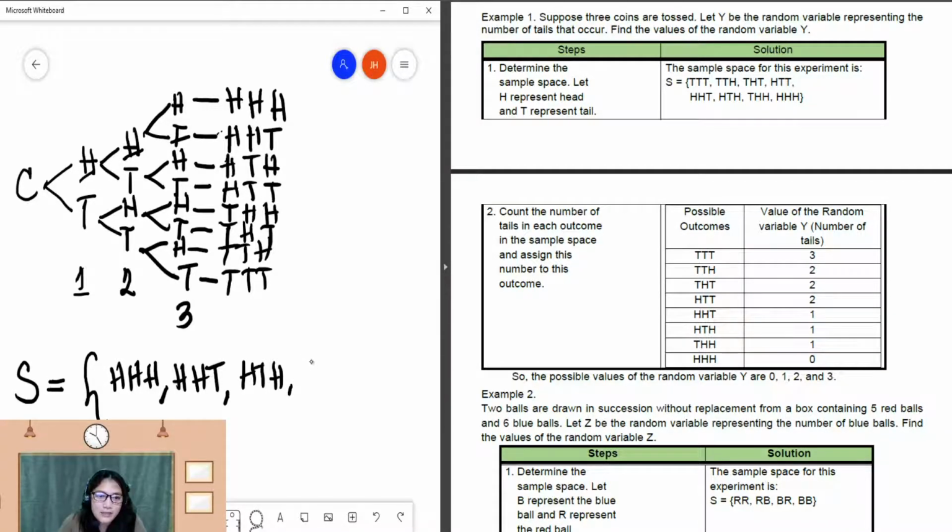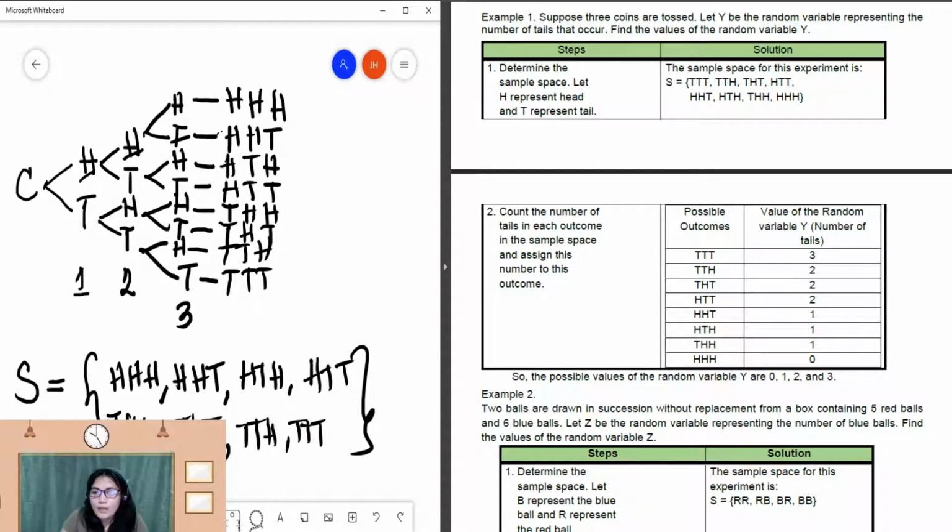So head, tail, head. Head, tail, tail. Sorry for the background noise, it is because of the neighbor. And tail, head, tail, tail, tail, head, and tail, tail, tail. So this is now your sample space, which is the same as in our module, from our examples.